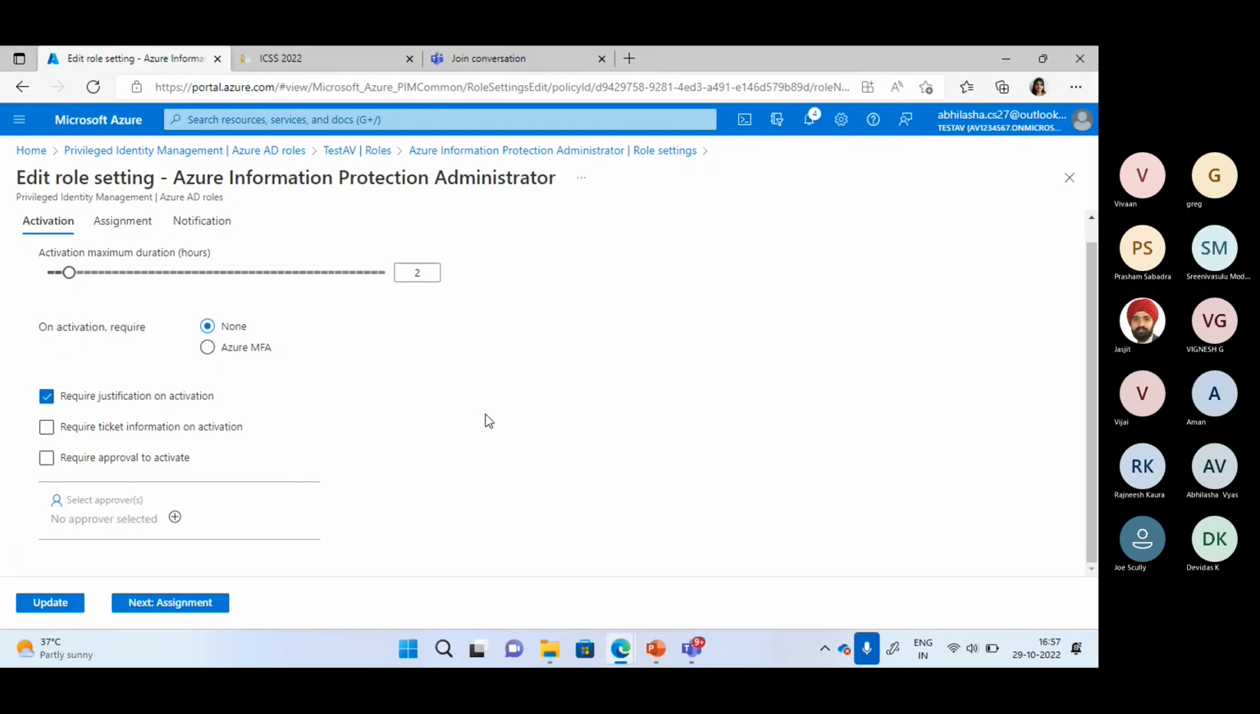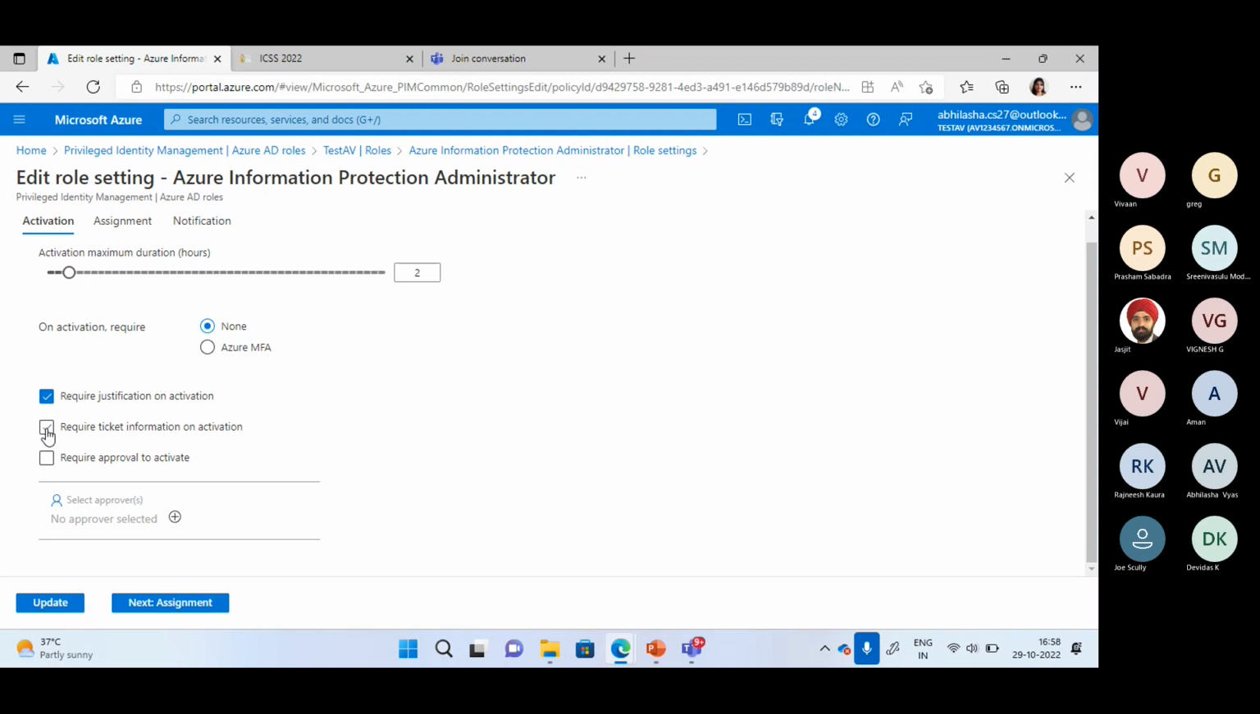Here, if you see, 3 options are given. We need a justification on the activation, maybe related to the project, where you want to have some kind of auditing reports where you need this information, and you can require ticket information. So maybe in your organization, you have an internal ticketing system where you need to include this information. So that also you can add.